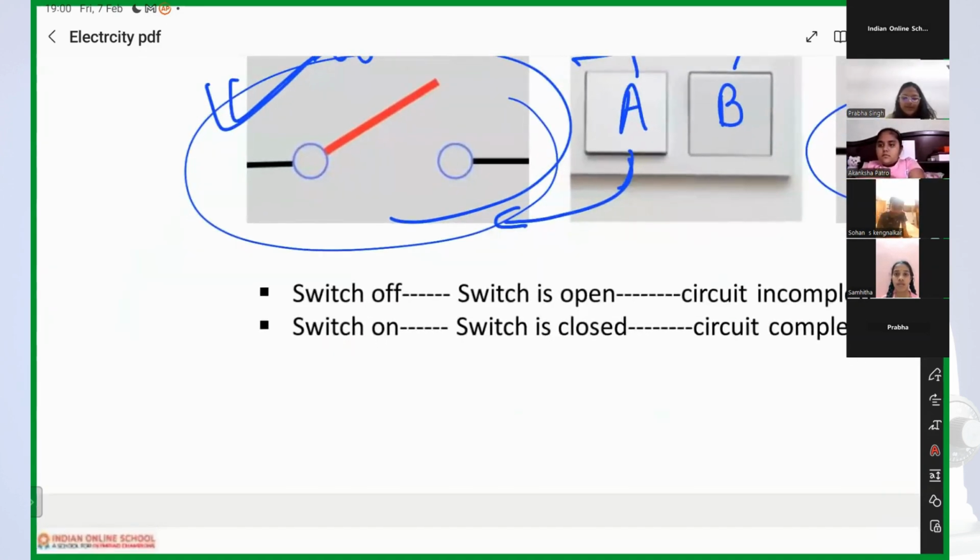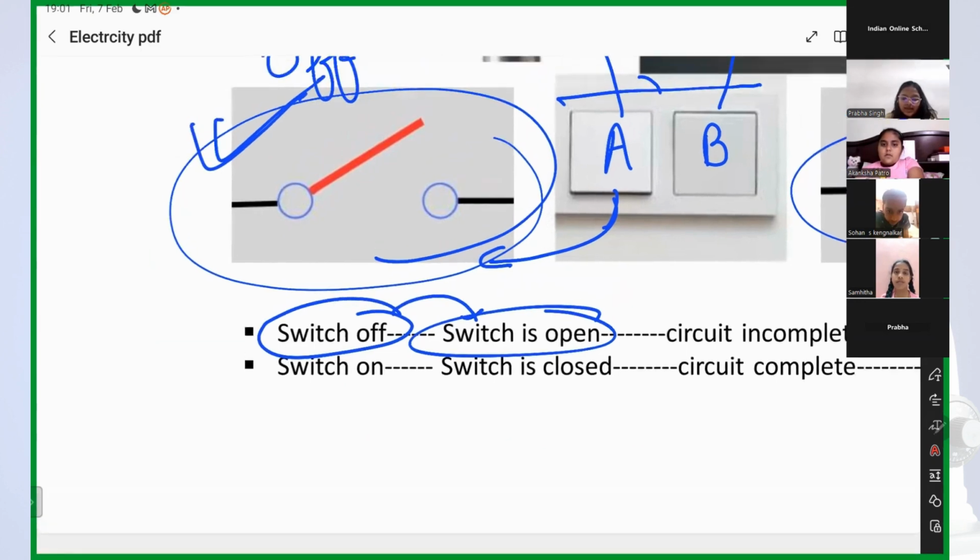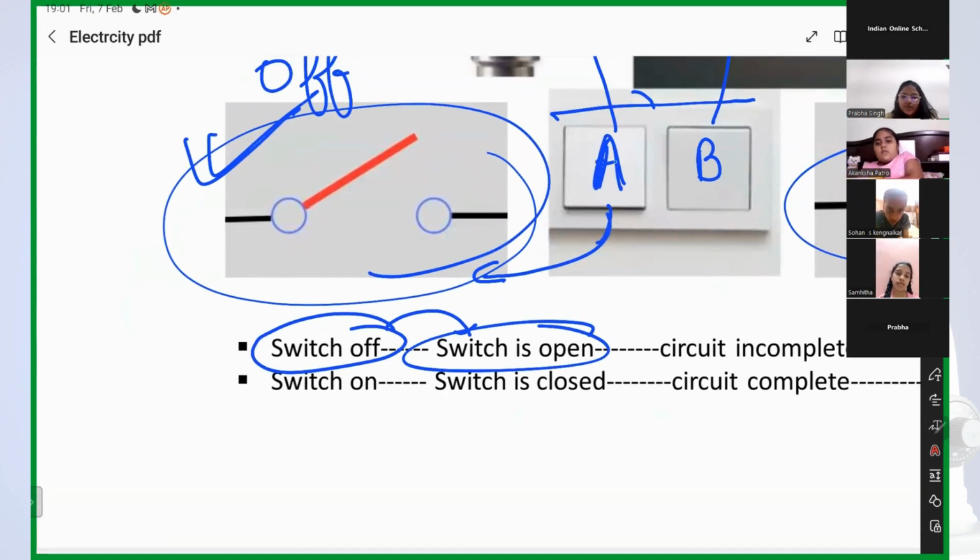Why? Because switch off happens when the switch is open. See here, in A, the switch is off, right? For that, is the switch open or closed? Open. When the switch is open, we call it switch off.